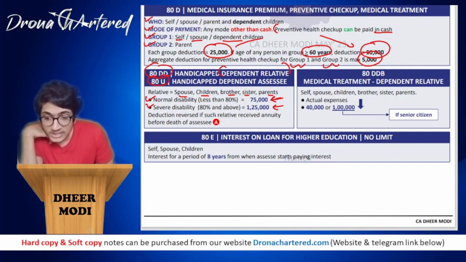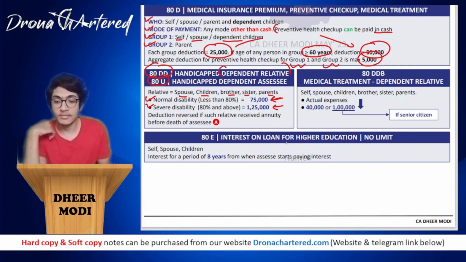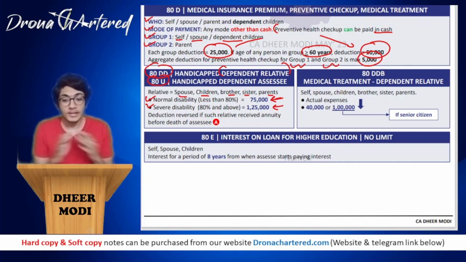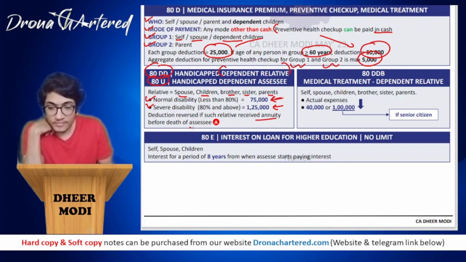Okay. And the deduction will be reversed if such relative received annuity before death of the SSC. This is the amendment that has been added. That is, whatever deduction has been received will be reversed if he received annuity before the death of the SSC. Okay, this is your May 23 amendment.